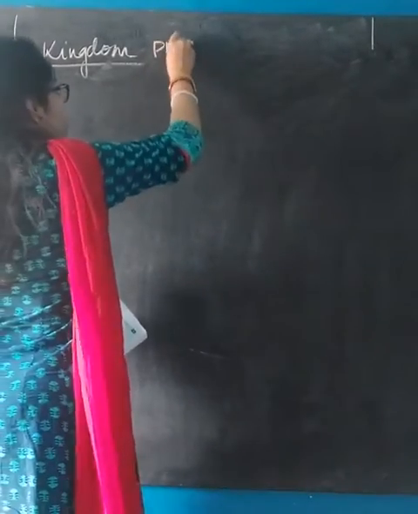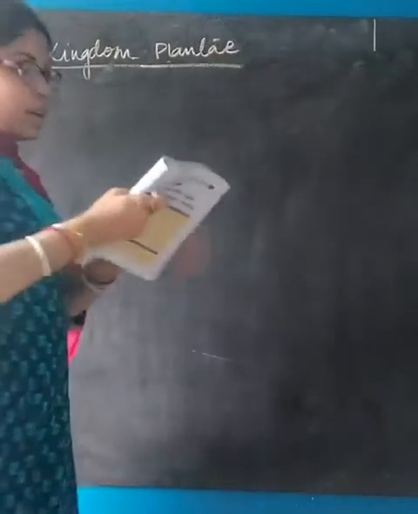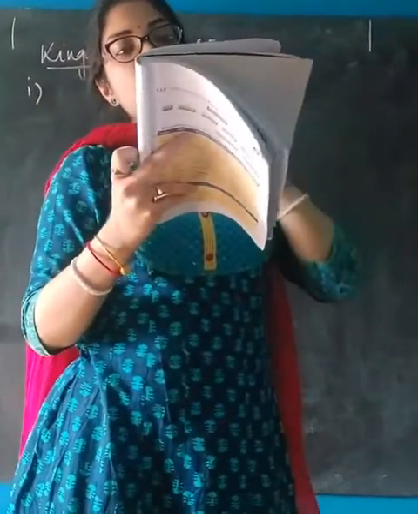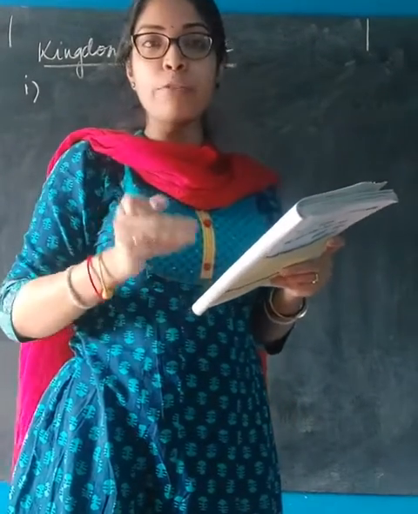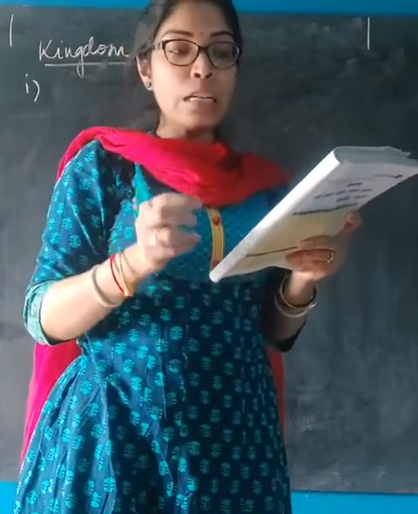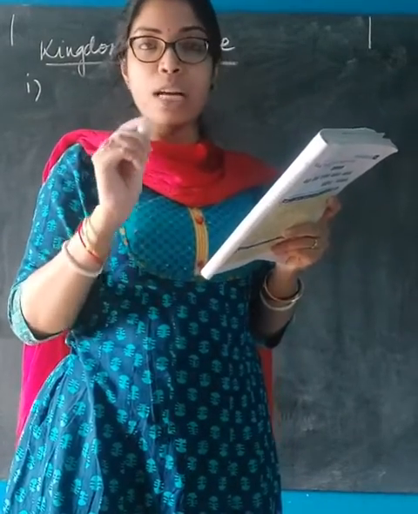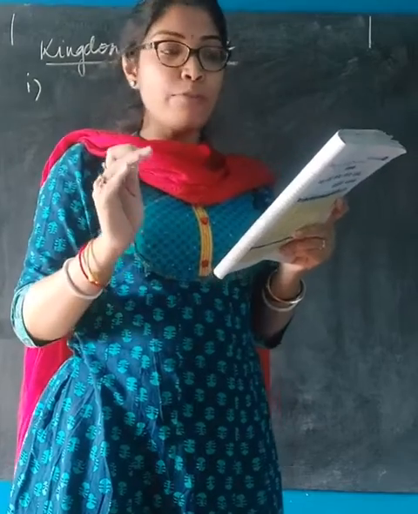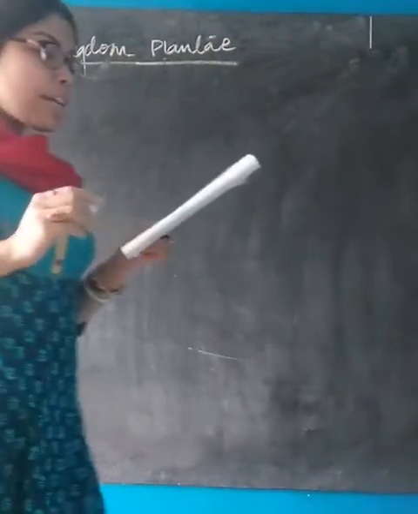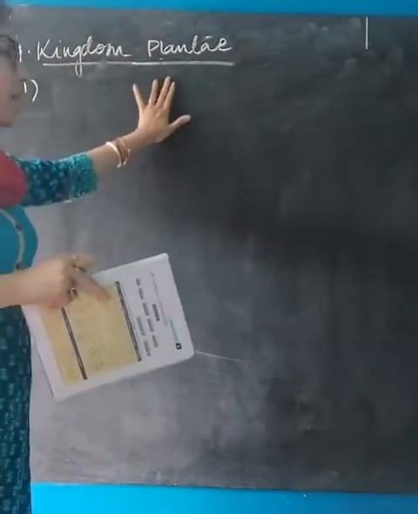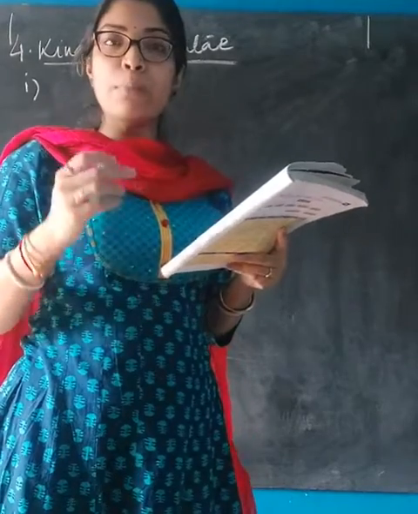In your book you will find in point number 4 kingdom, it is also written as kingdom fungi. Both point number 3 and 4 are written as kingdom fungi, but it is wrong. So cut fungi in point number 4 and write kingdom Plantae. Right? Kingdom Plantae. It is a printing mistake. It is not fungi. In point number 4, it will be kingdom Plantae.